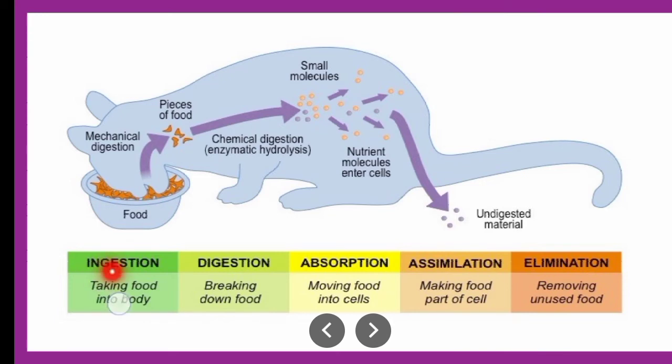So it is ingestion, digestion, breaking down the food through various enzymes, then absorption, nutrients absorption, then assimilation, making food parts of a cell, smaller molecule division, and elimination, that is removing the unused food.